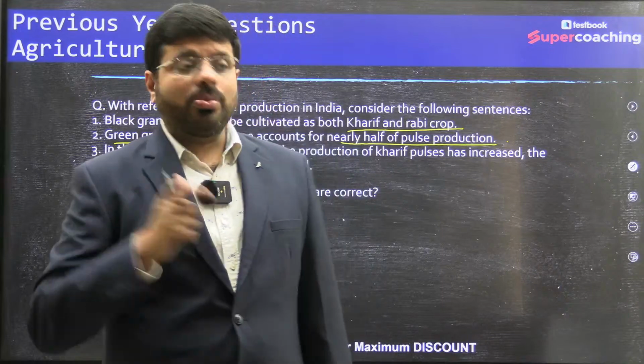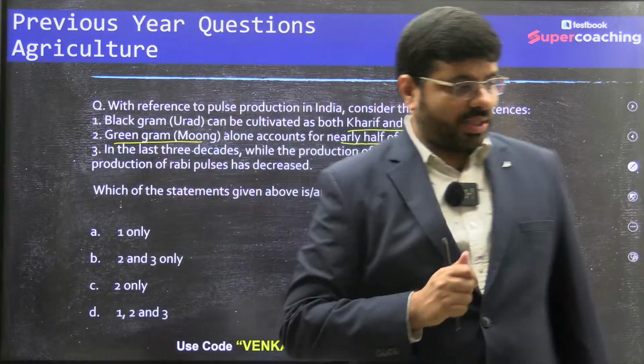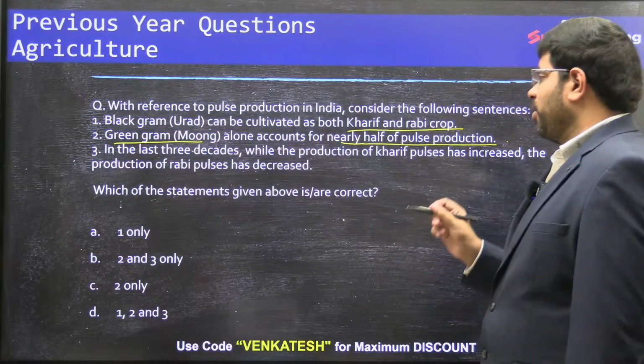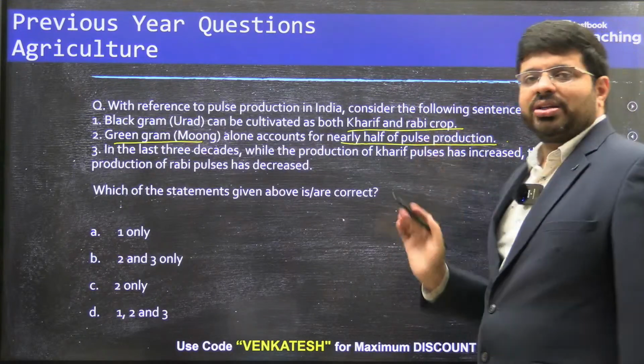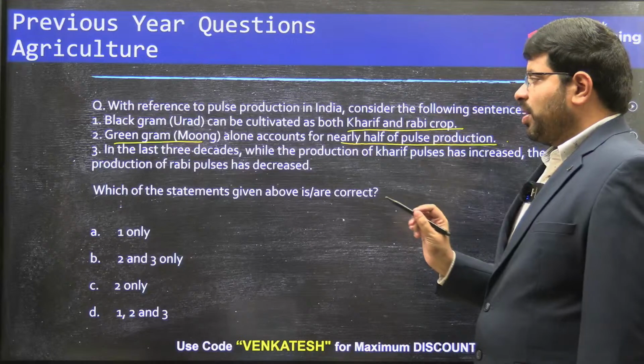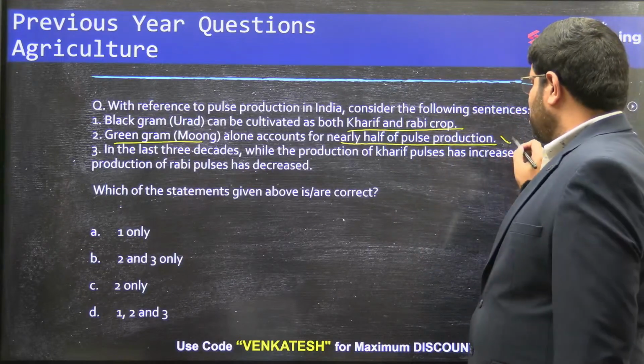We should have known about that. So that is not the case. It is not that green gram alone accounts for nearly half. It is only around 35 to 40%. This is the wrong statement.